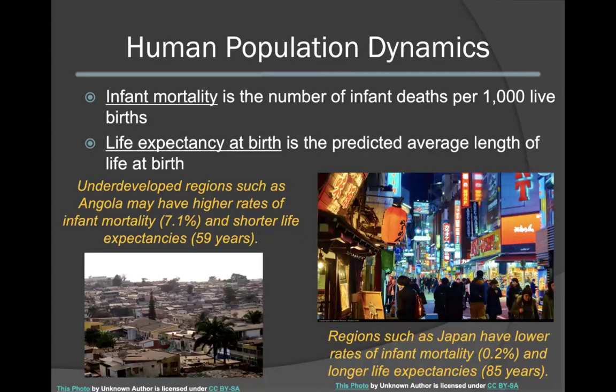Another important aspect to consider when examining human populations is infant mortality and life expectancy at birth. Infant mortality is defined as the number of infant deaths per 1,000 live births, and life expectancy at birth is the predicted average length of life of an individual after birth. Underdeveloped regions such as Angola may have higher rates of infant mortality as well as shorter life expectancies. Regions such as Japan, on the other hand, have lower rates of infant mortality and very long life expectancies. These factors can play a very important role in determining the overall dynamics of the populations in those regions.